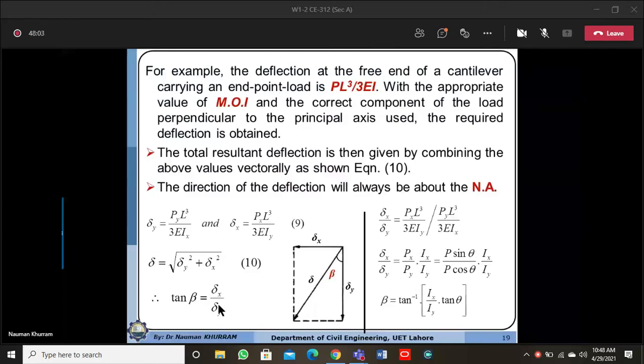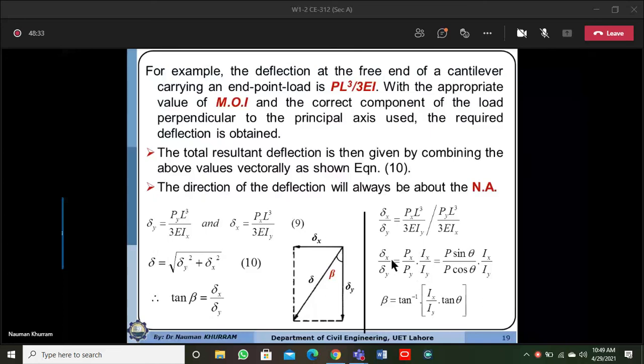If you substitute the value of delta x, which is Px L cube over 3EI, divided by delta y, which is Py L cube over 3EI, then after simplification 3EI will be cancelled out. We will have delta x over delta y equal to Px over Py into Ix over Iy.